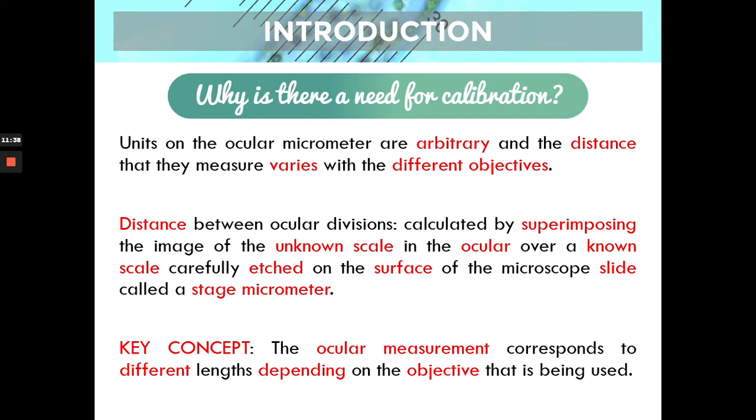All right, and if you notice, as we go higher with the objective, the stage micrometer lines also become closer because again, it's much more magnified. So the ocular micrometer at the end of the day is what we use to measure the organism. The stage micrometer is just for calibration. So again, the stage micrometer is only for calibration. The ocular micrometer is what we use for measuring the organism.